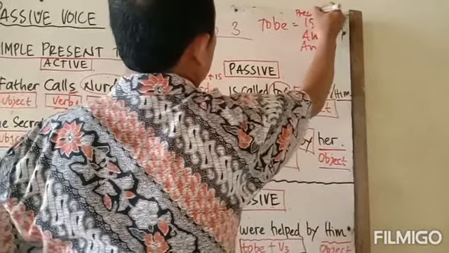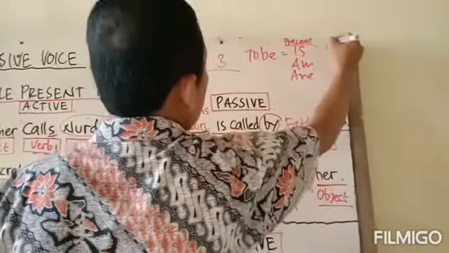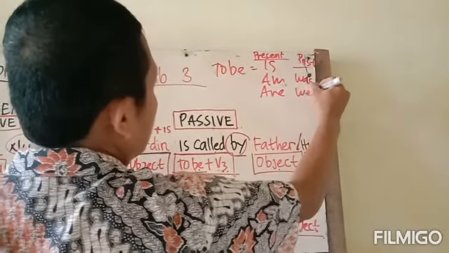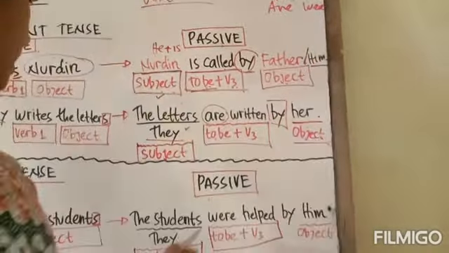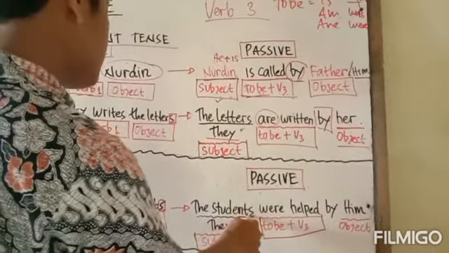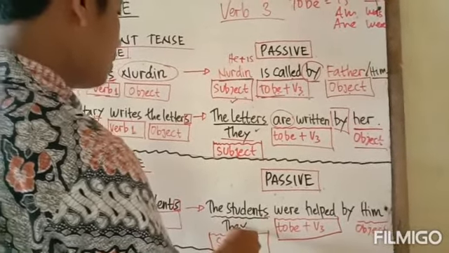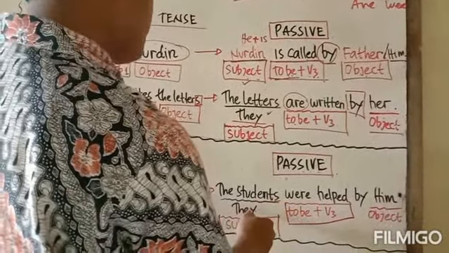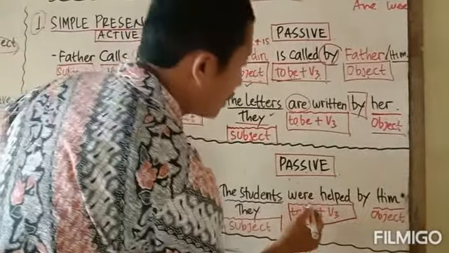This is present. While for the past form, was, were. Since the subject is more than one, students, it's the same with they. So the past form of to be for the subject is were.